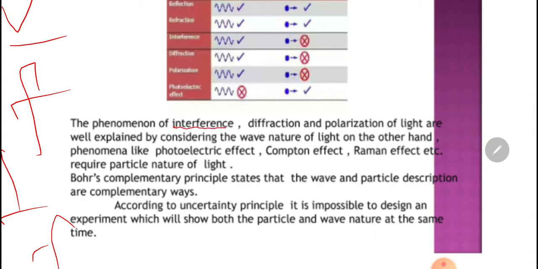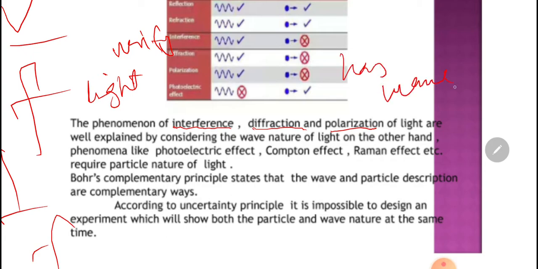Interference pattern, diffraction, and polarization verify that light has wave nature. Compton effect, photoelectric effect, etc. verify that light has particle nature.